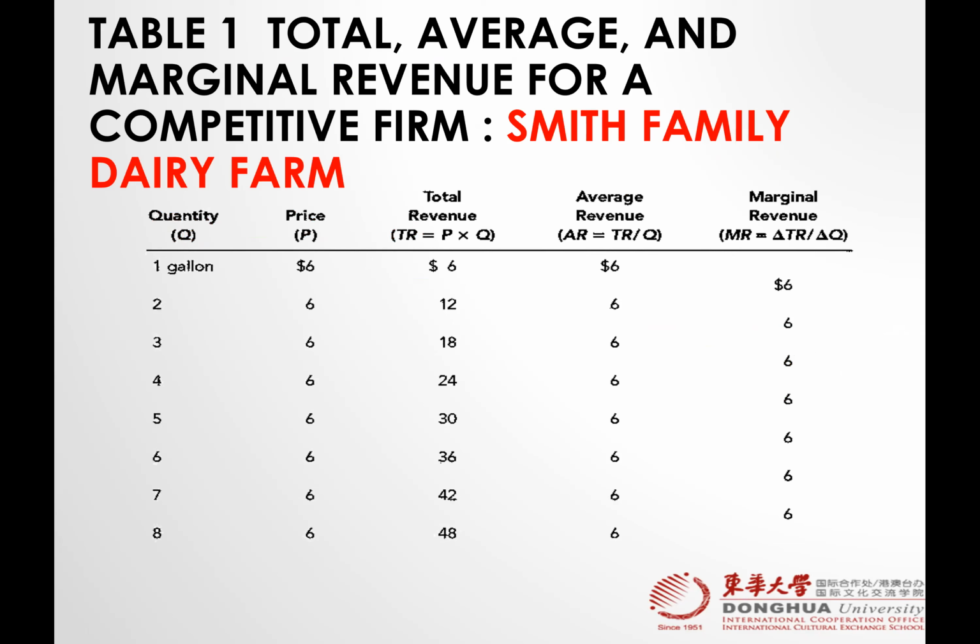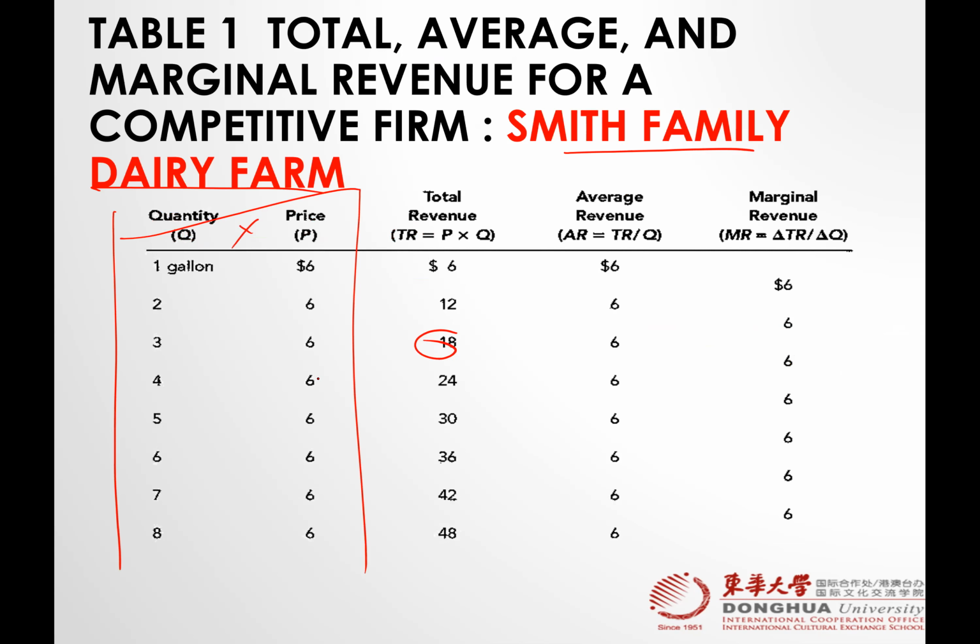So this is your book example, Smith Family Dairy Farms, and they have given you the quantity and price. Here we go. If we want to find the total revenue, it is price multiplied by quantity. So where did this 18 come from? 6 multiplied by 3. 30 came from 6 multiplied by 5, then 36, 42, 48 came from 8 multiplied by 6, right? So we have seen here that total revenue is calculated as price times quantity.